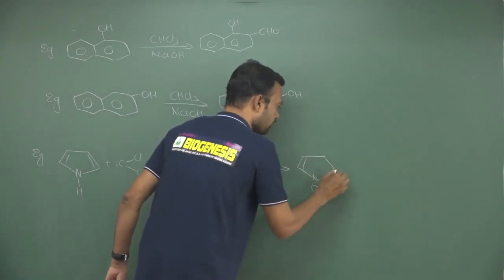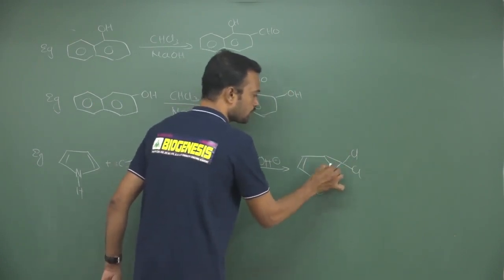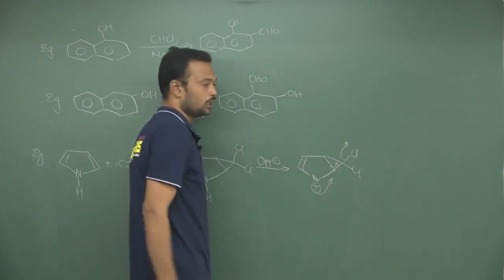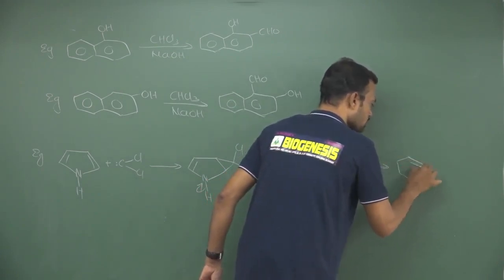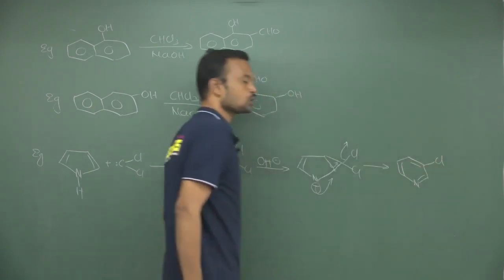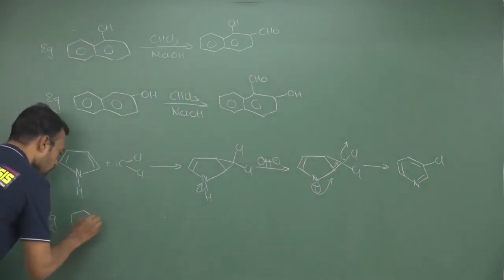After getting this amide anion, now here one chlorine, here one more chlorine, this negative charge migrates, this bond migrates and chlorine will be removed. And finally, see, a 6-membered pyridine formation takes place with a chlorine atom at the third position. This is a most important reaction, it helps for ring expansion.